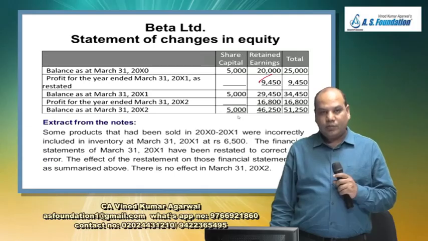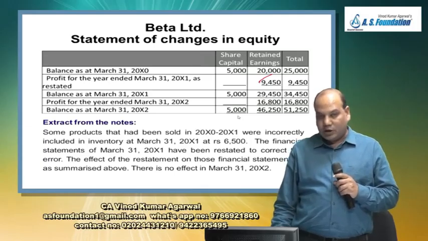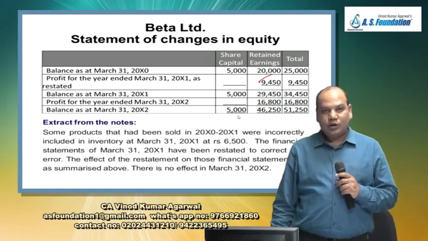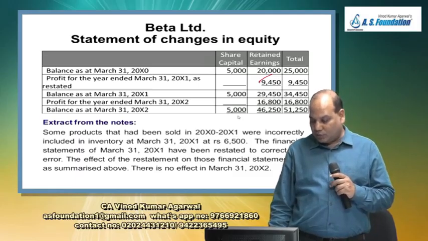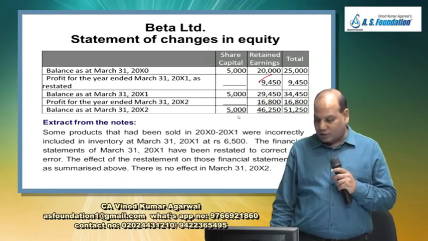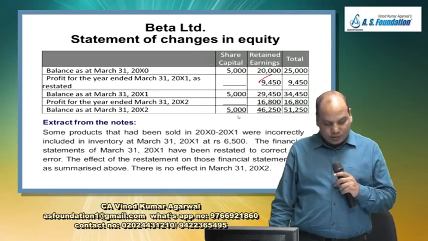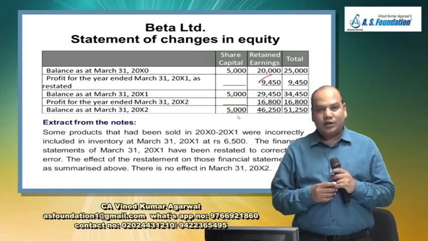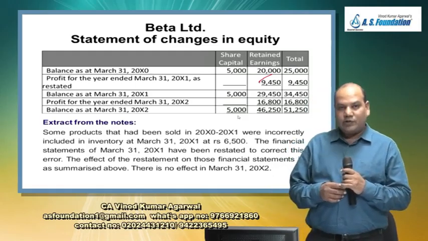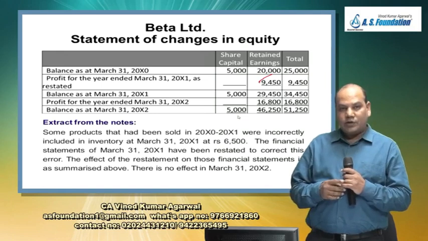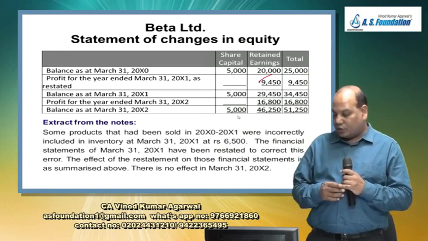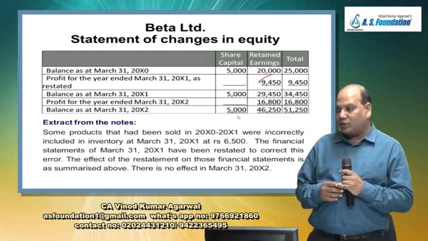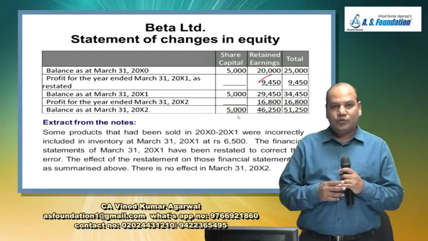Some products that had been sold in 2000-2001 were incorrectly included in the inventory on 31st March 20x1 at rupees 6,500. The financial statements on March 31, 20x1 have been restated to correct this error. The effect of the restatement on those financial statements is as summarized above. There is no effect in March 31, 20x2.